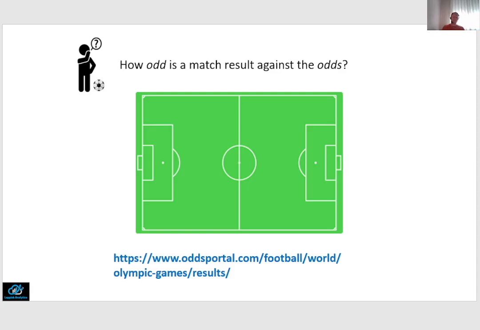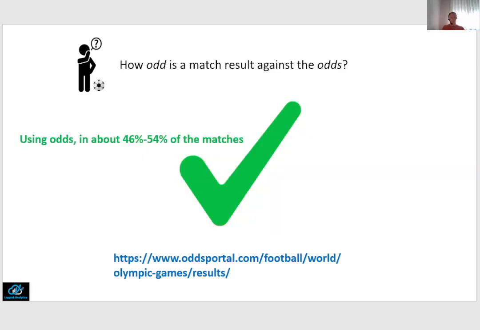Well, depending on whether you just follow the odds as I just described or use slightly different models that take into account the same odds information but in slightly different ways, your prediction would have been right in about 46 to 54% of the matches, and actually the simple method of just using the odds as I just described in the 3 examples would result in 54% of correct predictions.